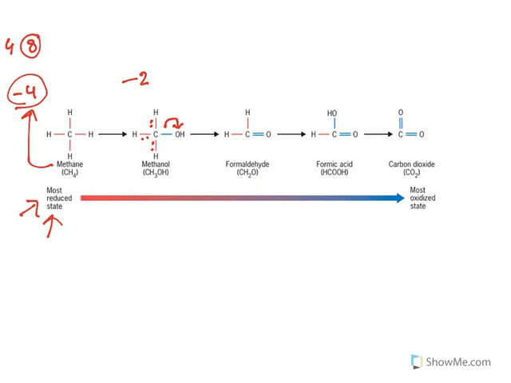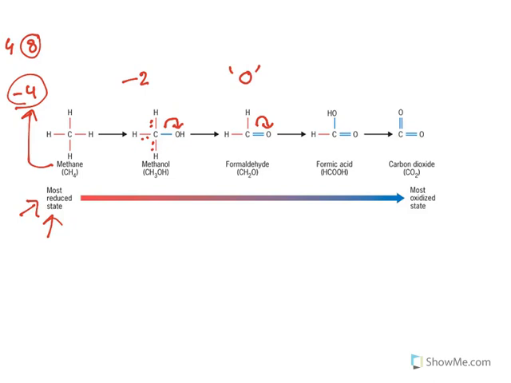Moving to formaldehyde, all these electrons will be pulled by carbon. So how many electrons carbon has got? 4 electrons are there. What is the valency electrons? 4. So it is having 0 oxidation state because valency is 4, it has got 4 electrons.